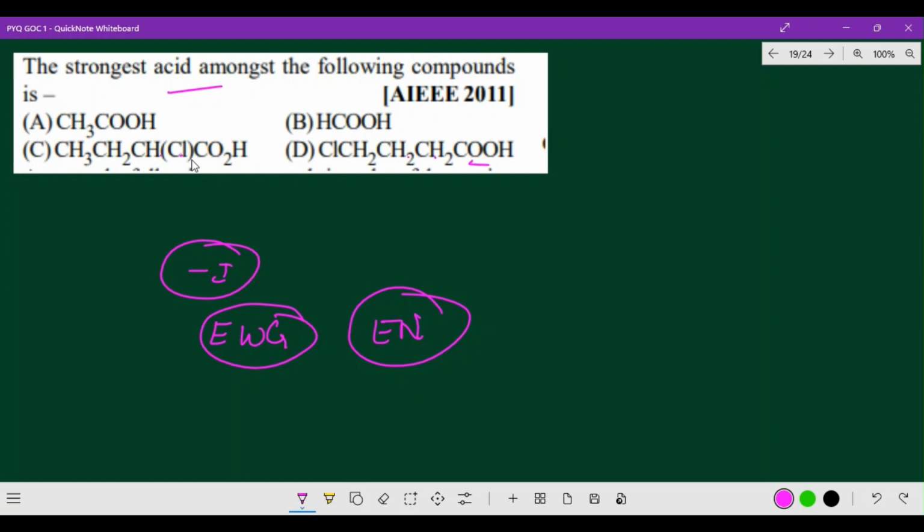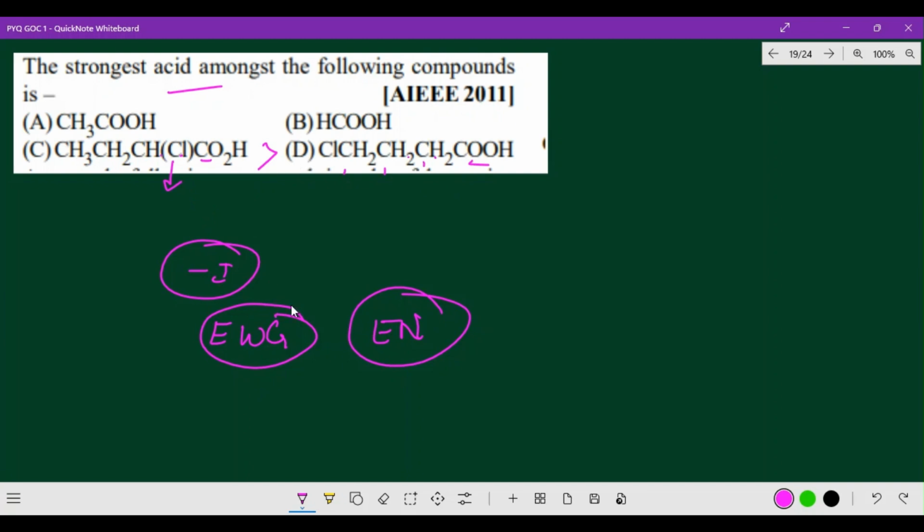ClCOOH, they have given. So ClCOOH, where is it located? See, this is carboxylic acid, the functional group. Next to that is the alpha carbon, which is attached with the chloro group. So this will be more effective. Then here, this is carboxylic acid, and this is alpha, beta, gamma, so that this is least. So this will be more effective than these two.